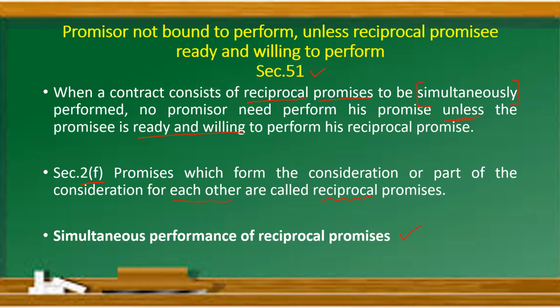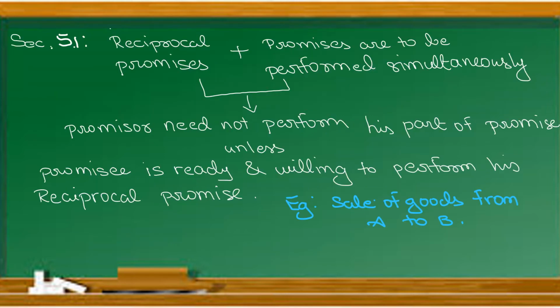Let us see some examples for this section. Section number 51, where a contract consists of reciprocal promises to be performed simultaneously, right? In that case, the promisor need not perform his part of the promise unless what is the condition? The promisee is ready and willing to perform his reciprocal promise. Say for example, sale of goods from A to B. A has to pay B, then only B is required to deliver the goods, right? B has to deliver the goods, then only A has to pay, right? Both these acts are done at the same time, right?